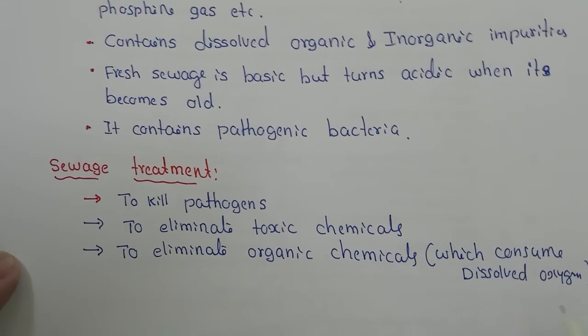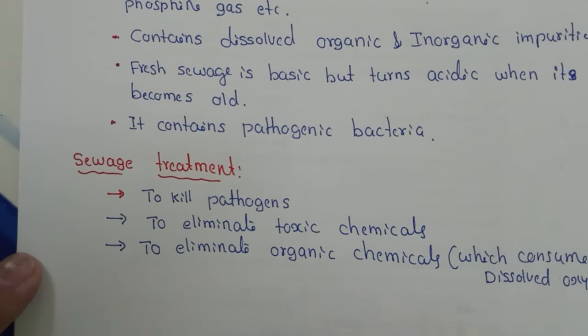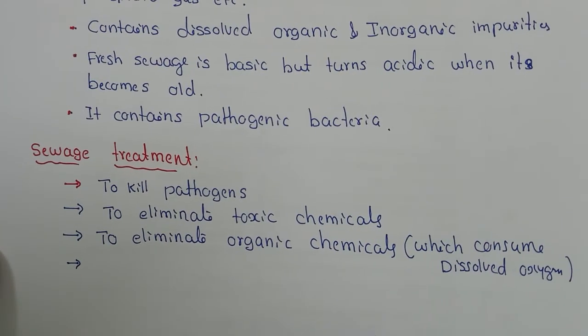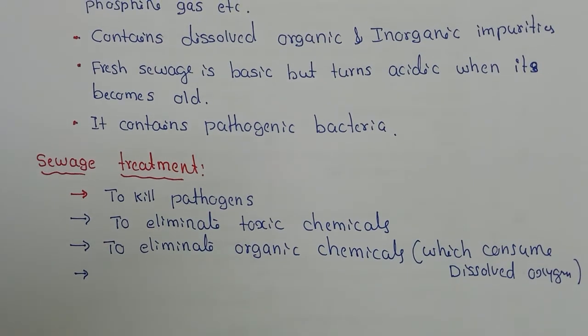The dissolved oxygen present in that water may be consumed by the organic chemicals present in sewage, therefore it has to be treated. Then when it comes to treatment, we have primary treatment, secondary treatment and tertiary treatment. Now let us discuss what are these primary, secondary and tertiary treatments of sewage.